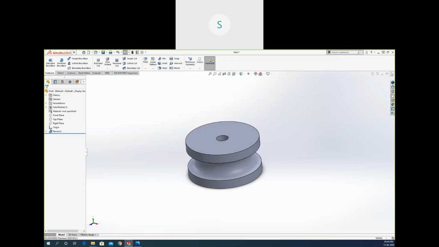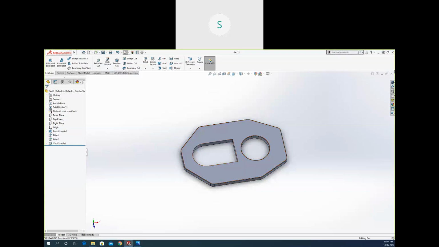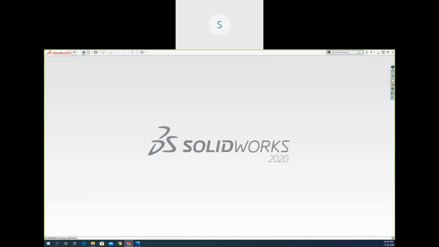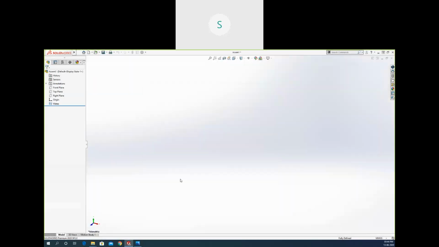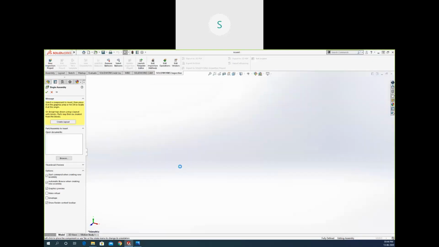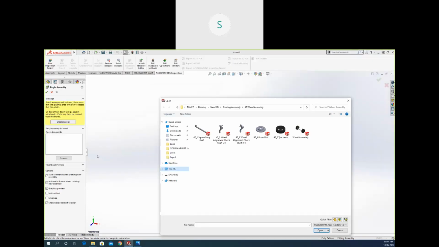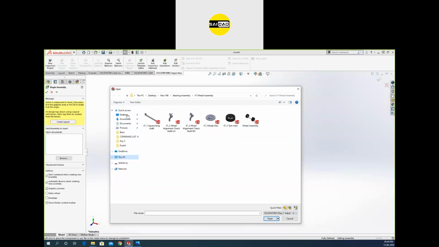After creating the product, we have the assembly option. So right now, I'm just going to show you some assemblies. For that, I'm going to create a new assembly. So go to assembly, go to OK. Right now, it will open a folder.